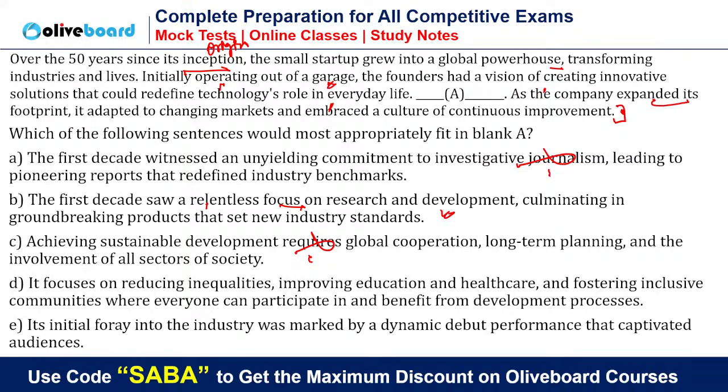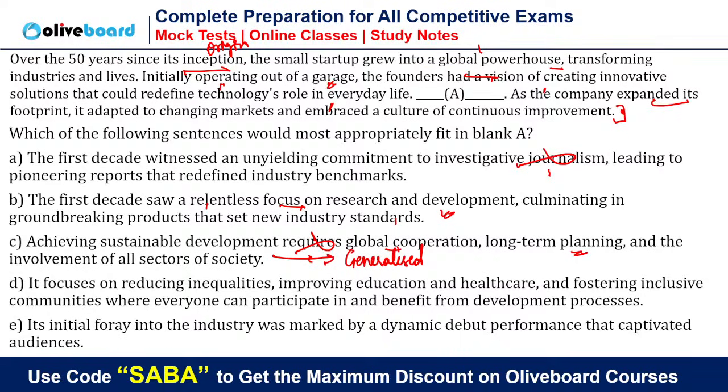Means the company, the startup itself has established itself as a global powerhouse. Now you have to show what steps the company took, what step that small startup took. So you are not giving suggestion that achieving sustainable development requires global cooperation, long term planning and all. It is a very generalized statement. You are talking about the specific course of action, specific strategies that this startup followed so that from a small startup it became a global powerhouse. Are you getting my point?